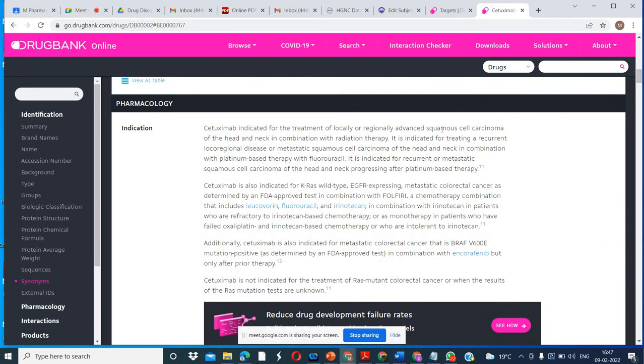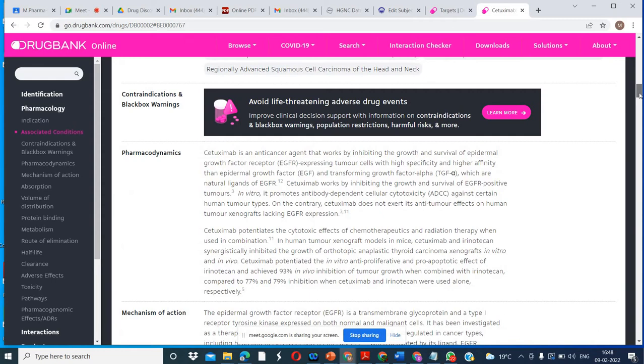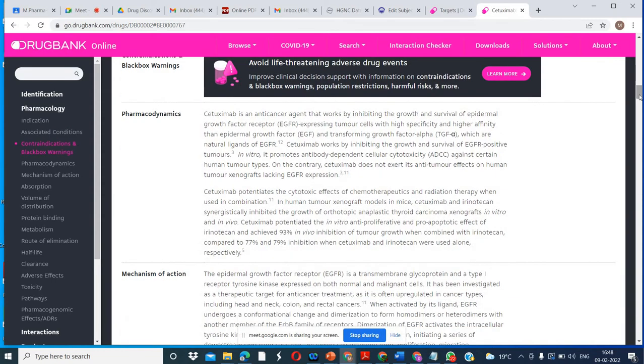It is given here how it works: for squamous cell carcinoma of the head and neck in combination with radiation therapy. Pharmacodynamics information is also available.